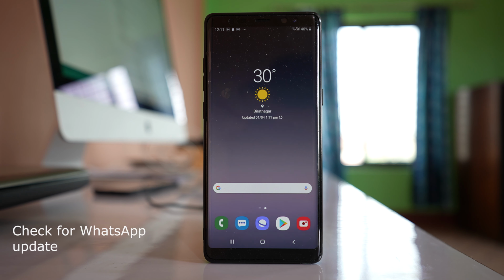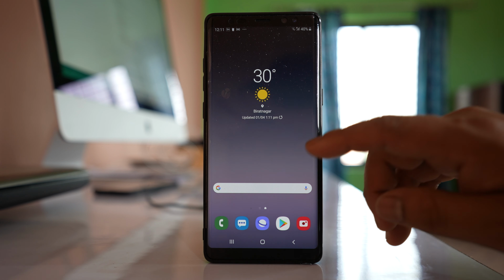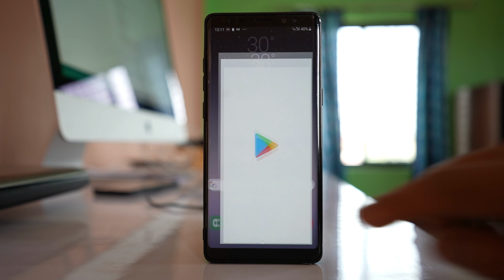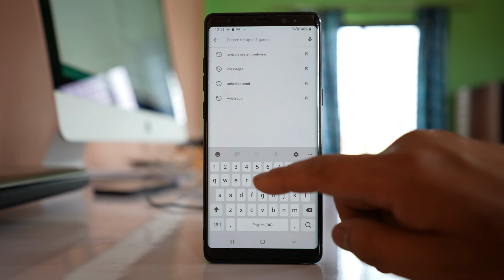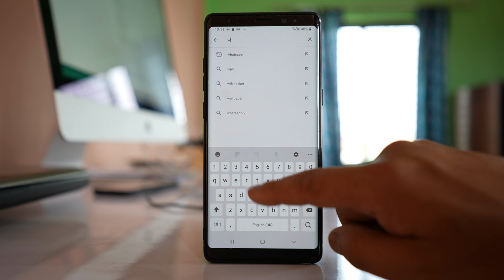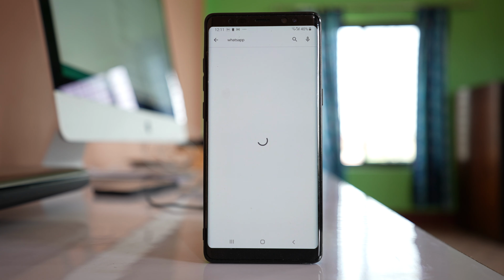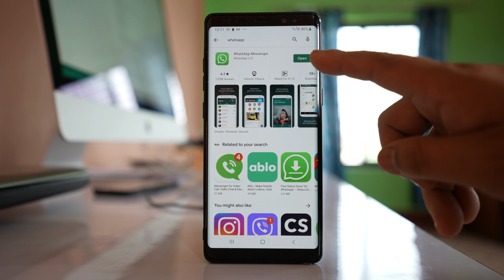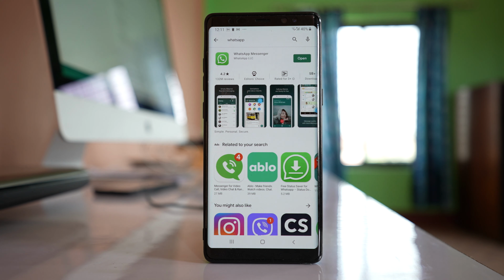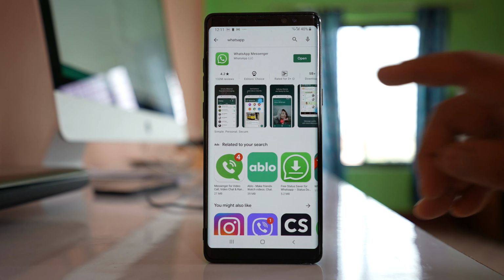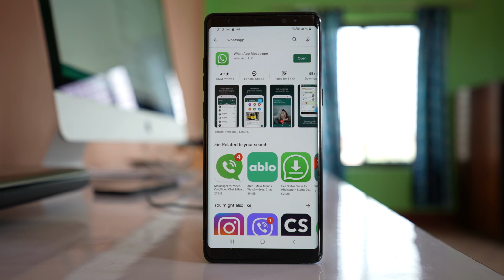But remember, if you don't have the backup of WhatsApp chats, don't clear the cache files and data for WhatsApp application. The other thing that you can do is you can also check if there is an update available for the WhatsApp application. Sometimes there might be an issue with the application that will be fixed by updating the application. So open the application, Play Store, and then look for WhatsApp application here. Open WhatsApp. Now if you can see on the right of WhatsApp application, I have the option open. That means my WhatsApp application is up to date. If there is an update available, then here you will see update instead of open. So make sure to have the latest version of WhatsApp application.